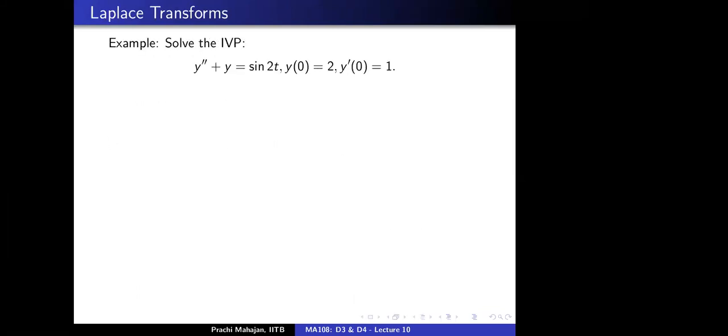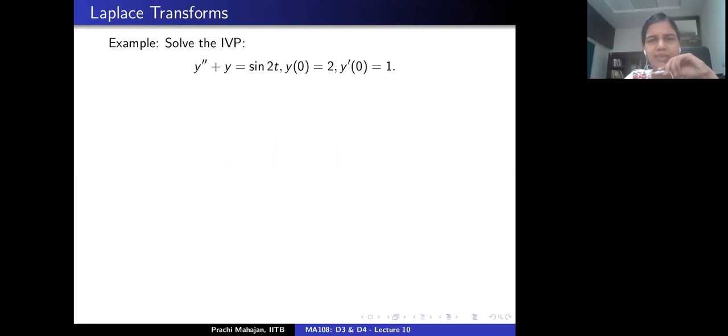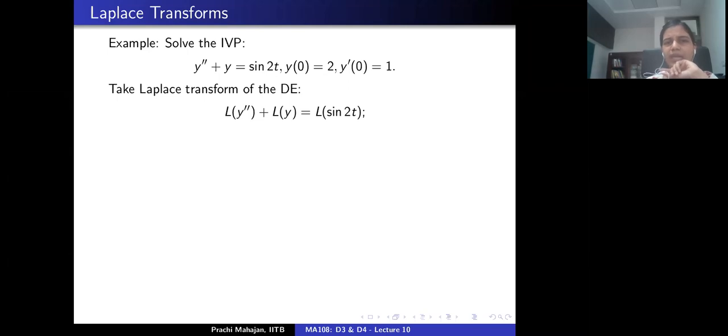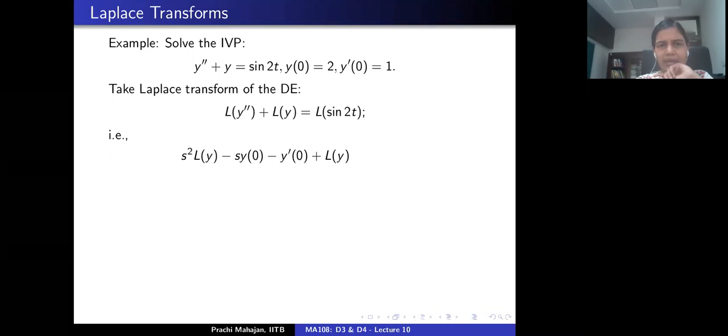So let's take one more example. Please mute yourself. This time, a non-homogeneous ordinary differential equation with initial conditions. So there's an initial value problem. Okay, let's again take the Laplace transform of this differential equation. I've already applied the linearity of the Laplace transform to write L of d square y by dt square plus L of y equals L of sine of 2t.